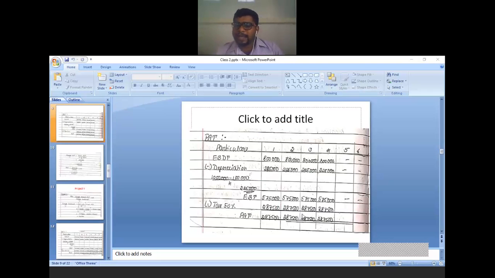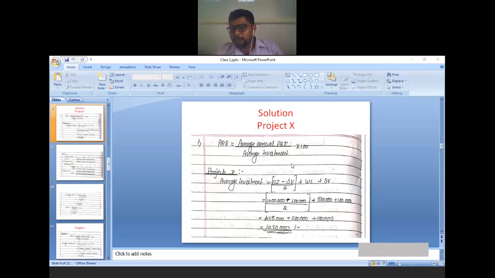Now for ARR calculation, average investment we have already calculated. Now what do we want? We want average PAT. In order to calculate average PAT, first of all we need PAT, that is profit after tax. In order to calculate profit after tax, you have to see the problem and analyze what is given in the problem. In the problem, EBDT, that is earning before depreciation and tax, is given. Therefore, you have to calculate PAT now.